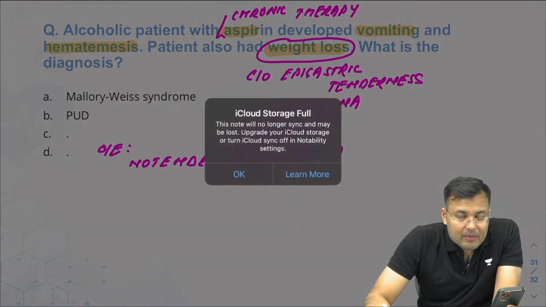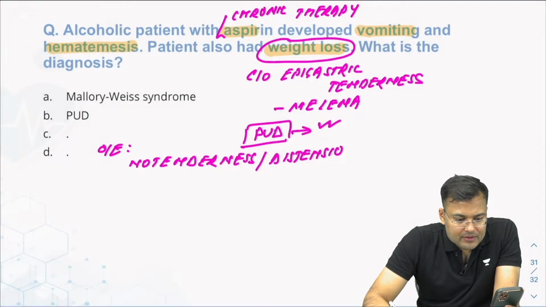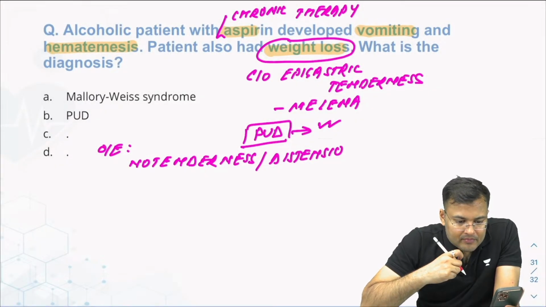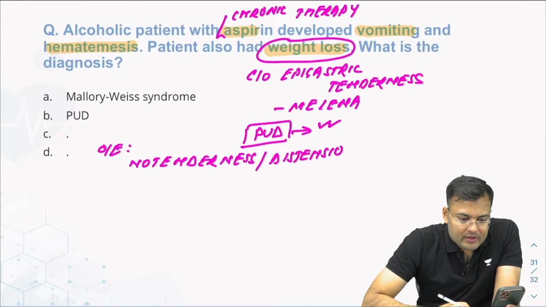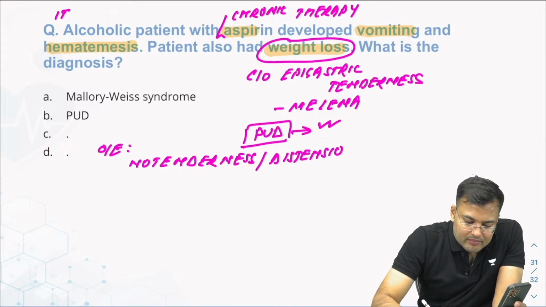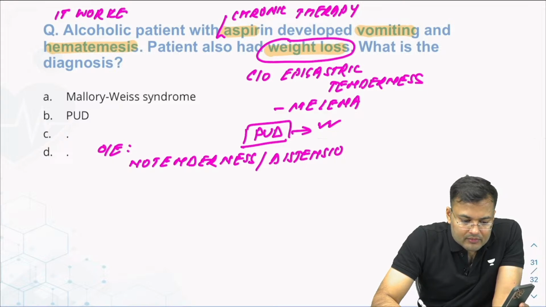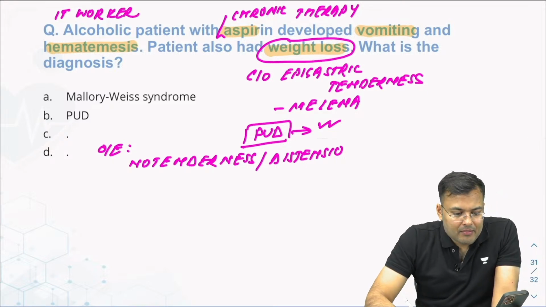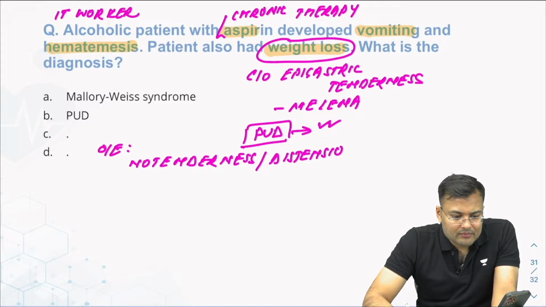Anybody remembers the other options? What were the other options? Okay, IT worker. Mind relax. You remember other options?